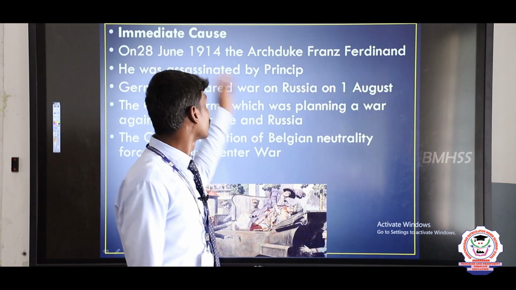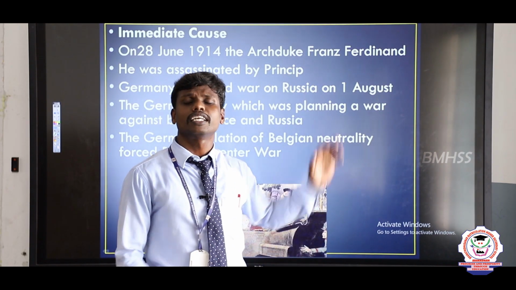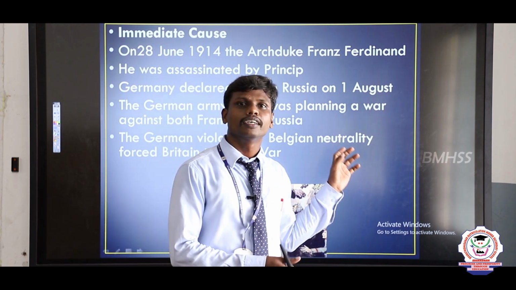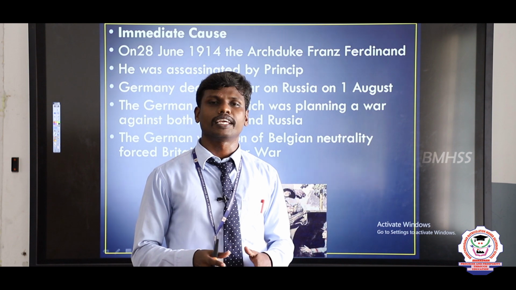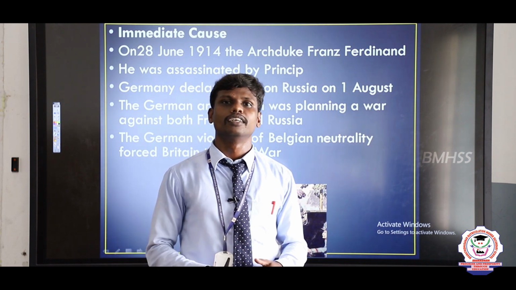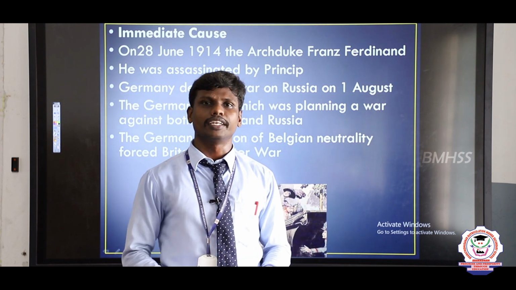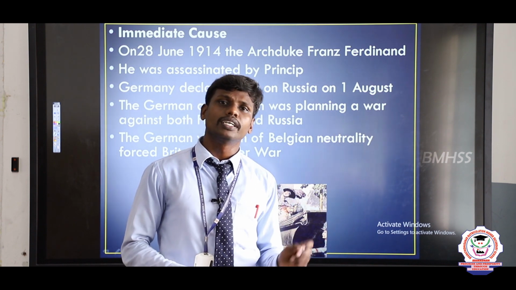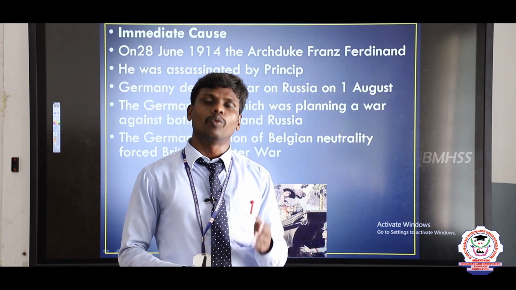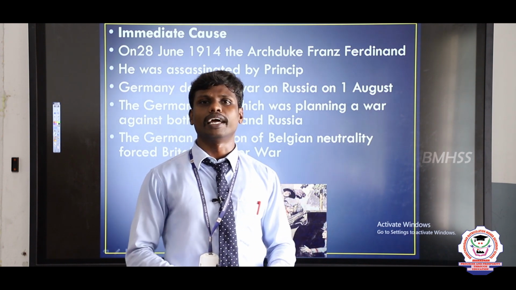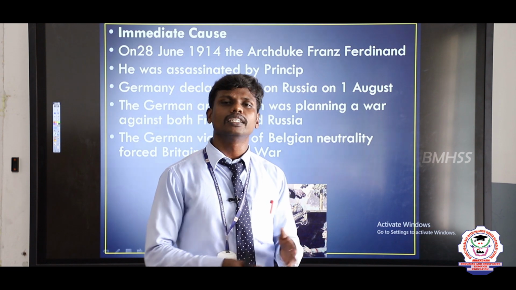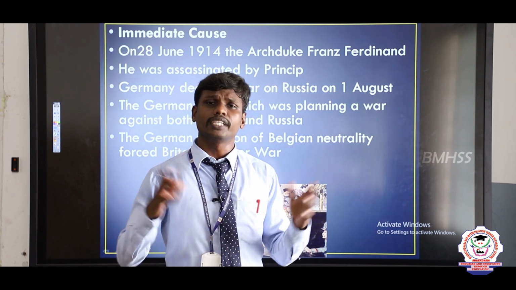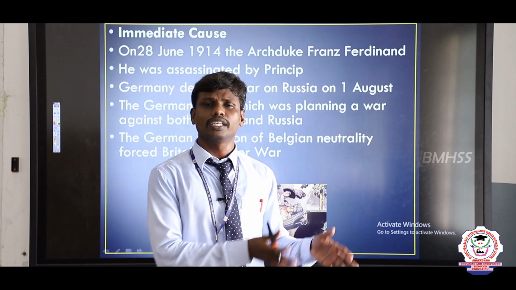The immediate cause is actually the climax leading to World War I. In this topic, an assassination took place. Who was assassinated? The Austrian ruler was assassinated. Francis Ferdinand was assassinated by a Serbian lad. So a Serbian person killed the Austrian ruler, and it created huge tension between Austria and Serbia.